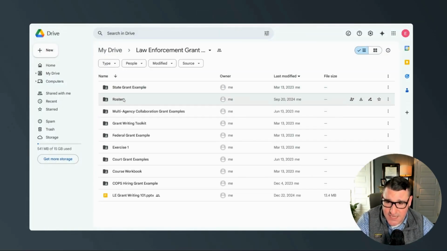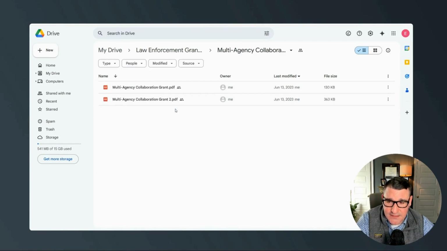You can skip over rosters for now. We won't go over them in class, but I've got 2 examples of multi-agency collaboration grants. So sometimes for grants, you're going to be working with other entities, maybe a prosecutor's office or community groups. So I've just got 2 sample grants here that you can go ahead and take a look at. They're there for you as a reference. Again, won't go in depth, but I like to say the more grant applications you read, the better grant writer you become. So those are there for you.